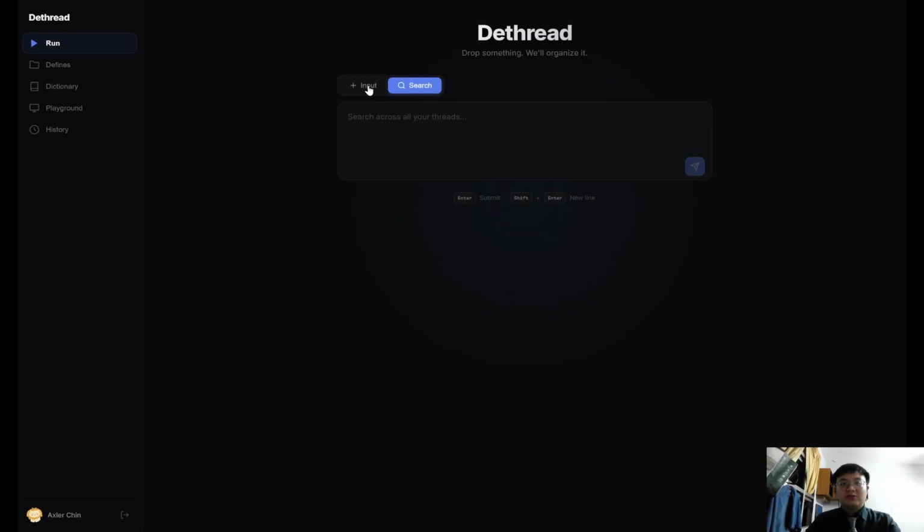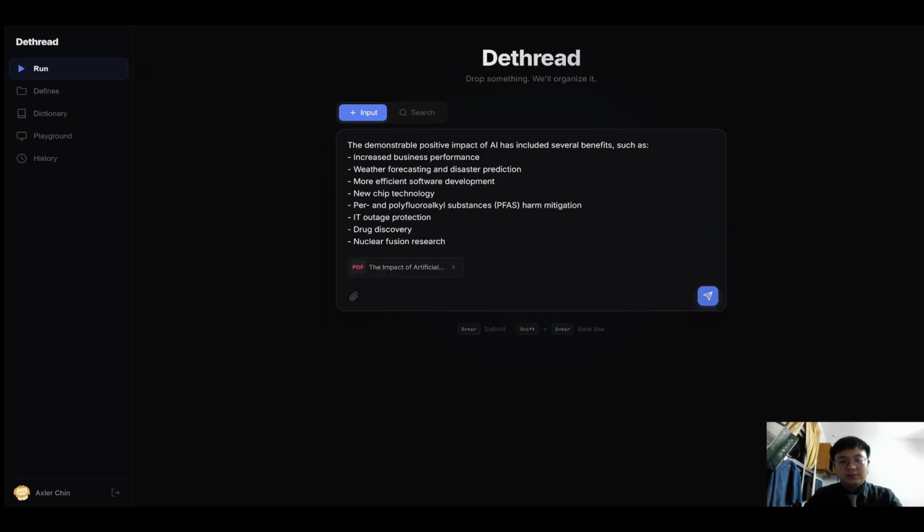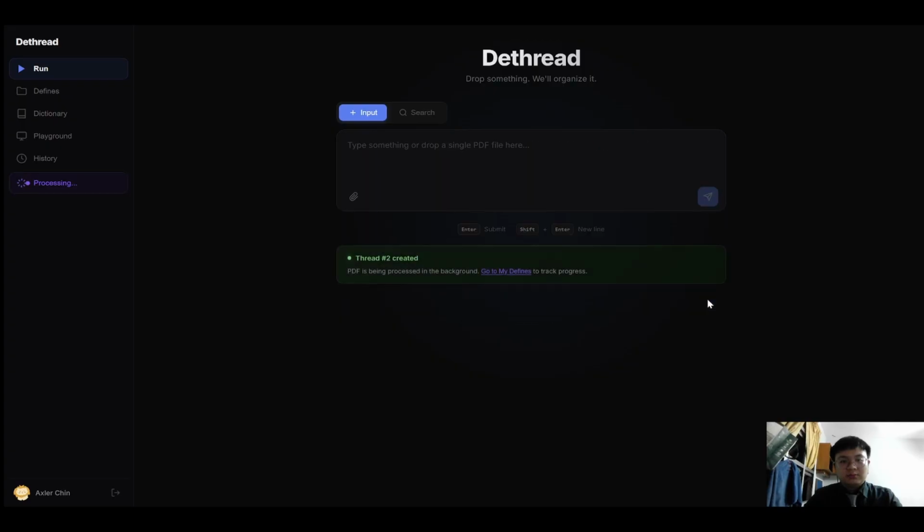At first, the user needs to submit a note. For example, I found a note about the impact of AI, so I just copy and paste. I also downloaded a research paper titled The Impact of Artificial Intelligence on Modern Software Development and click Upload. After uploading, it will state that a thread was created and show the PDF is being processed in the background. In my system, a thread refers to each note uploaded by the user. So every time the user submits notes, a thread will be created.